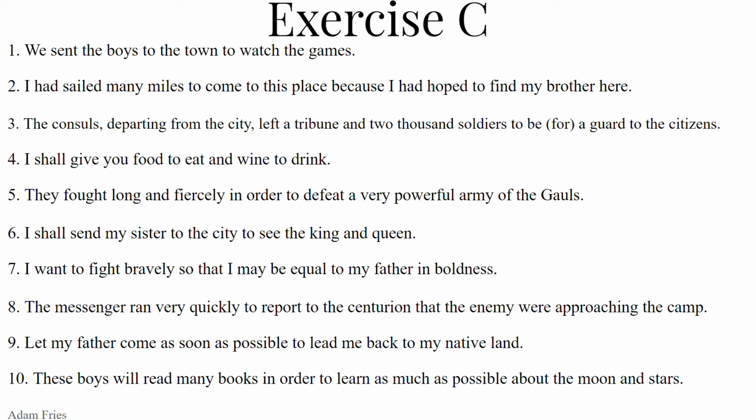We want the imperfect subjunctive because we're in secondary sequence. To the centurion. We're going to report to the centurion. That's going to take the dative indirect object. Renuntio plus the dative. You can report a thing, a direct object thing, to a dative indirect object. So the centurion is the indirect object, centurio, centurionis, masculine, with the dative being centurioni. So ut centurioni renuntiaret. And then what did he report?